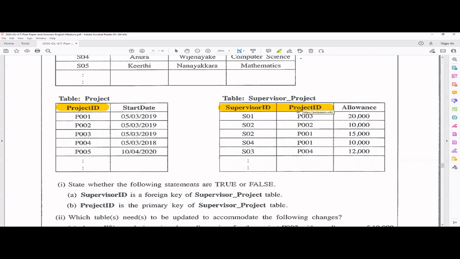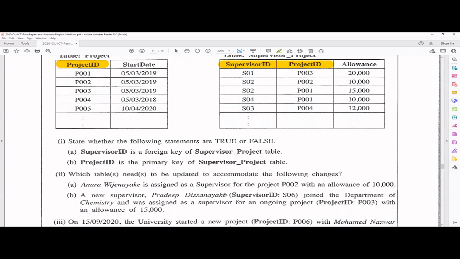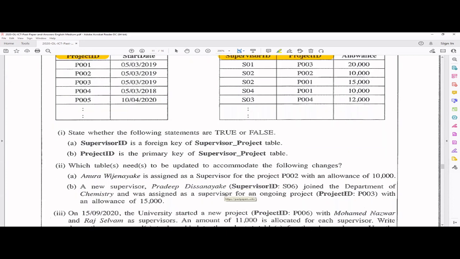No, it's not only that. You cannot tell project ID itself is a primary key of this table. Actually, project ID is the primary key of the project table. So B will be false. Okay. Next one, which tables need to be updated to accommodate the following changes, right?